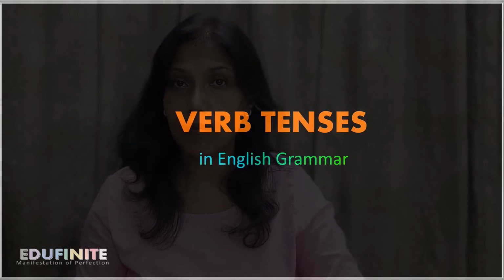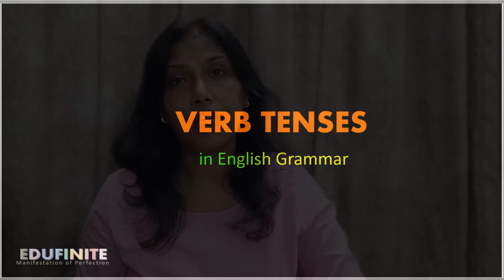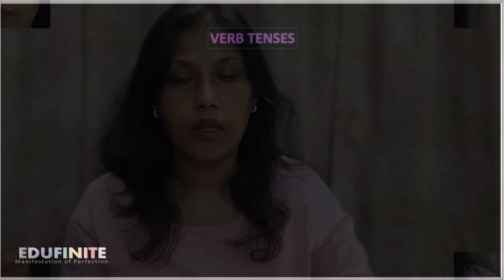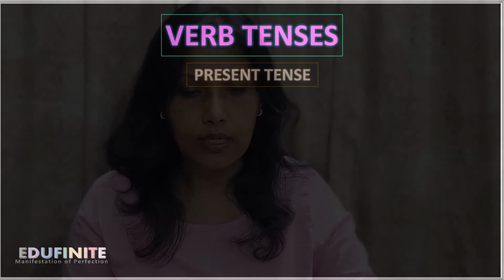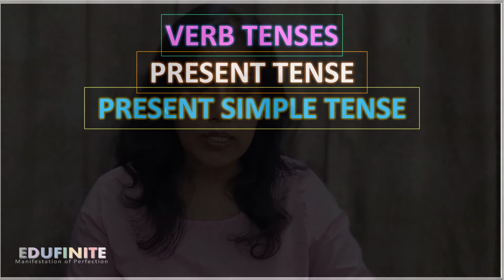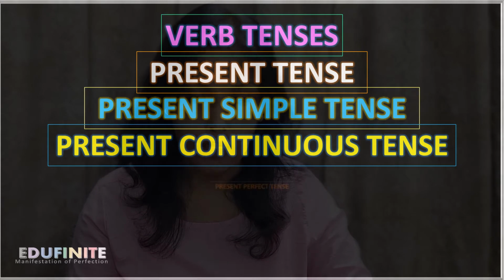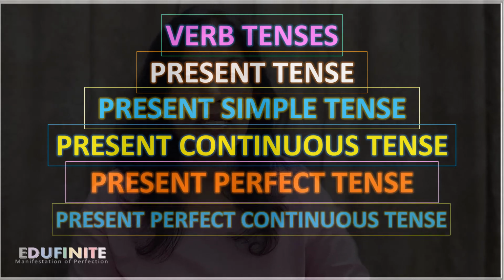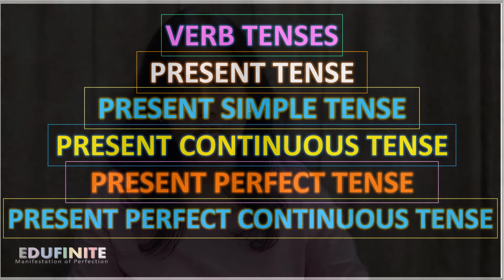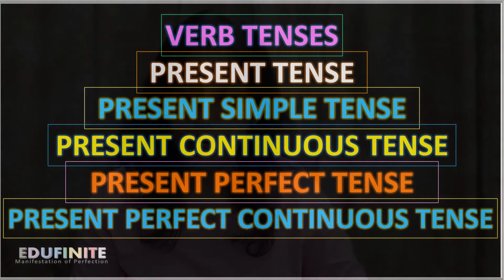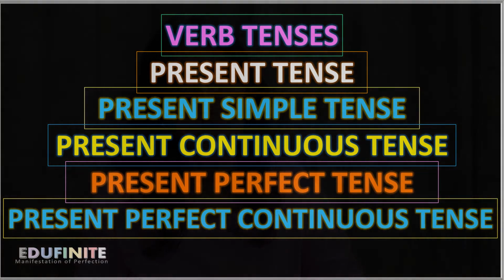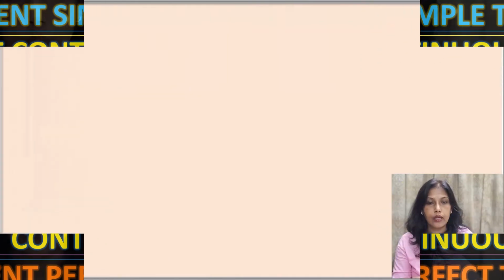Without wasting much time, let's delve into our topic, verb tenses. In verb tenses, we will be focusing on present tense only in this video. That is, present simple tense, present continuous tense, present perfect tense, and present perfect continuous tense.